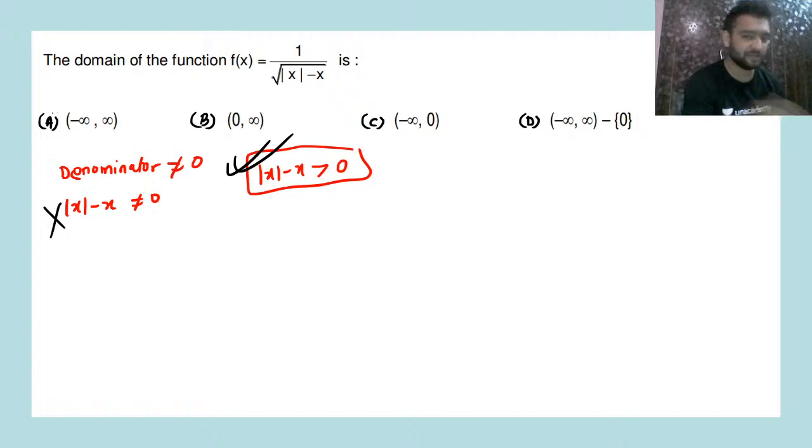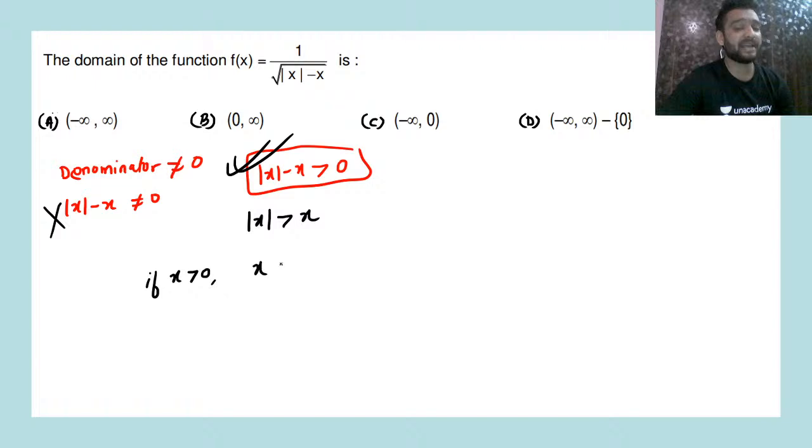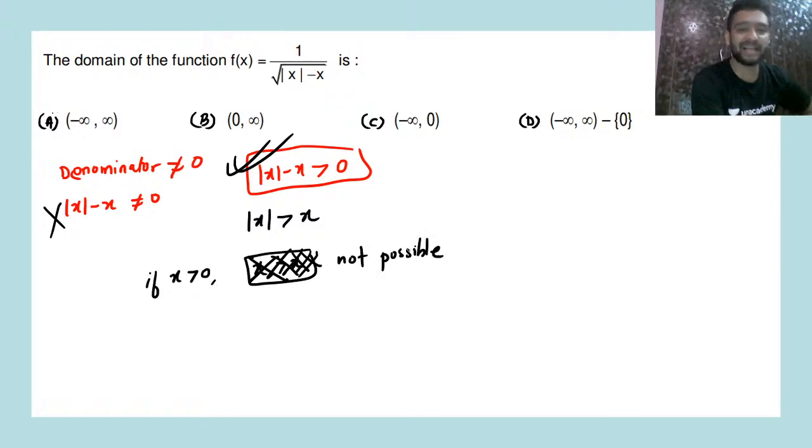Option B, you are getting it as option B. So when is mod x greater than x, guys? When is mod x greater than x? See, if x is positive, then left hand side will be x, right hand side will be x. Yes or no? If x is greater than 0, let's say you have taken any value, x is 1, so this won't be possible, not possible, because if x is greater than 0, your denominator will become 0. If x is greater than 0, not possible, as denominator becomes 0.